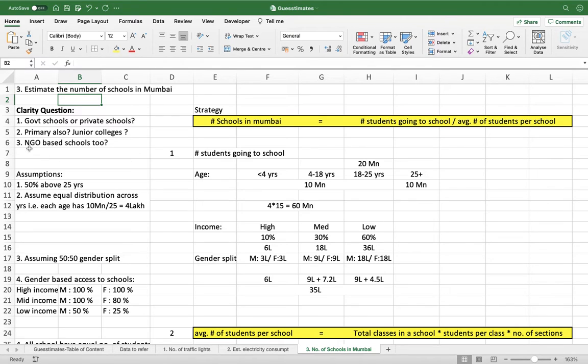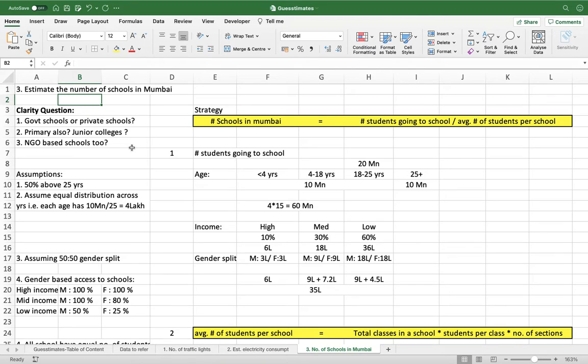Then third is NGO-based schools. Do we need to consider them? Why have I put it here? Because most NGO schools do not have an establishment as such. Since the infrastructure is not there, and most of the teachers are also not permanent employees, the number of students and the number of teachers working with them keep changing. Although they exist, do we need to consider them while estimating? So these are a few of the questions.